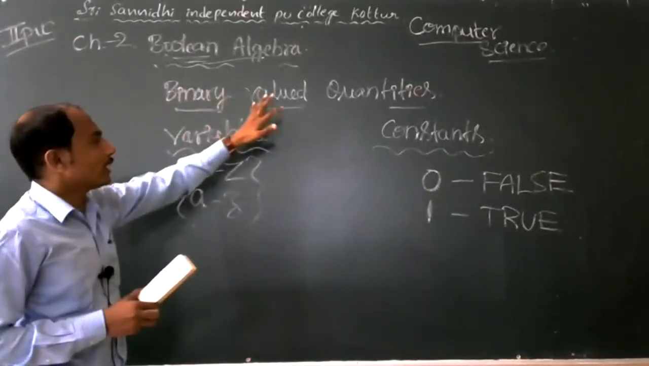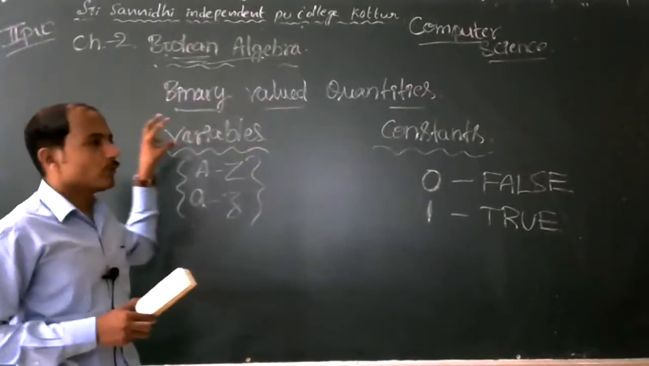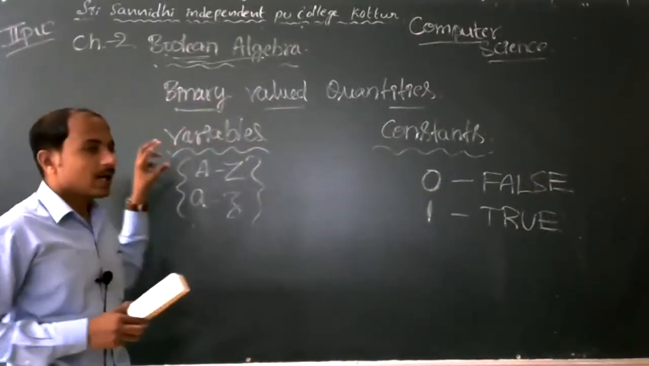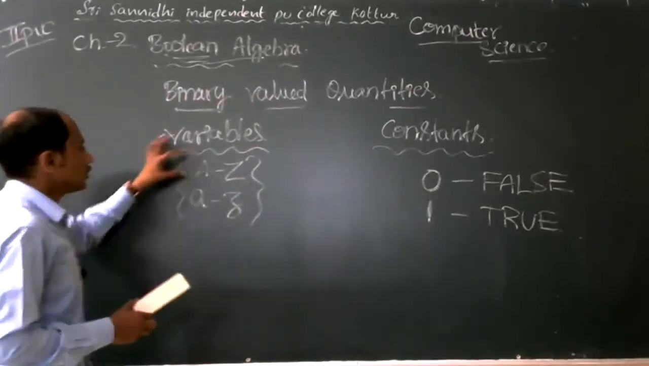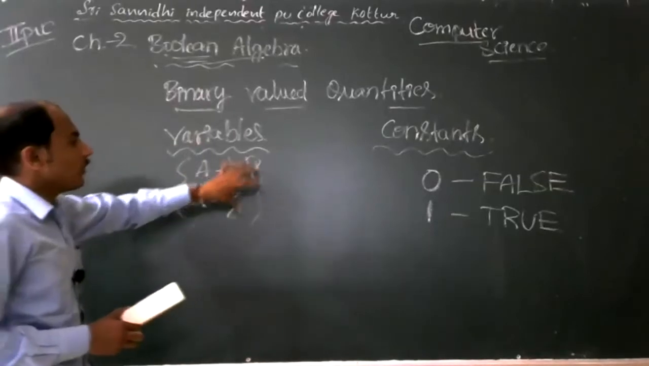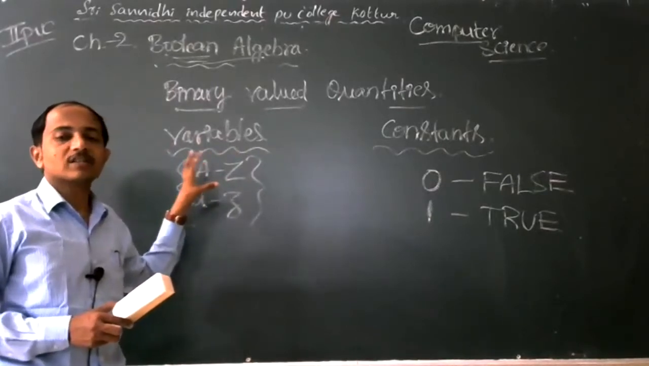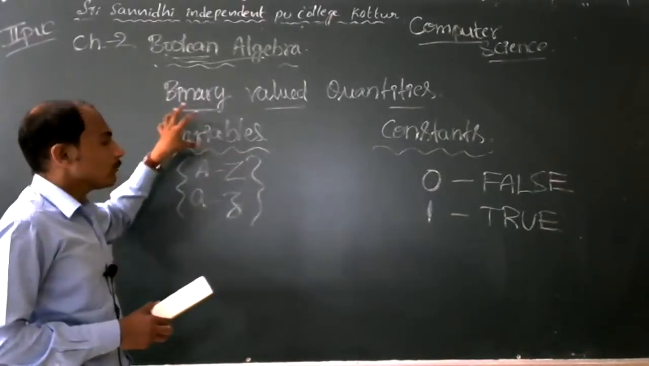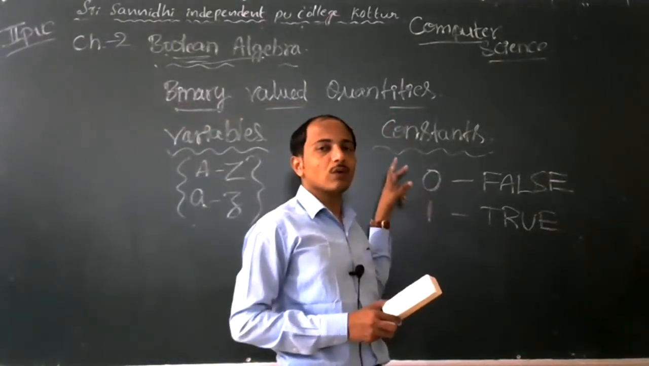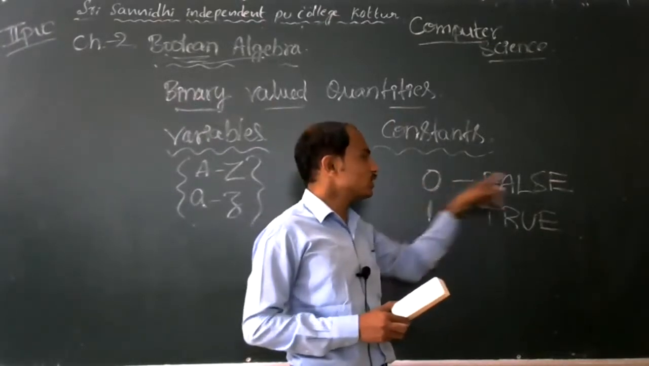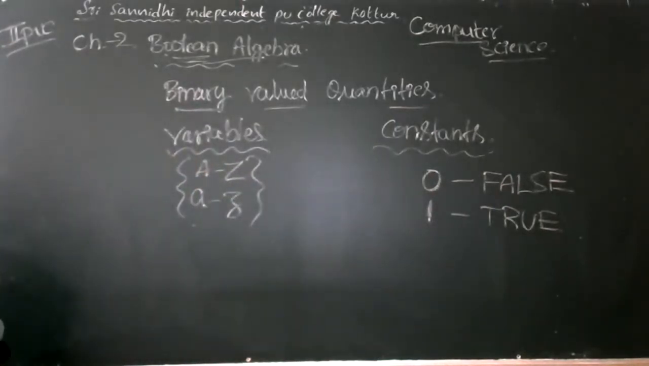So binary value quantities have variables and constants. Each binary variable can store two possible values, 0 or 1. Binary variables are alphabets, either small letters or capital letters, and constants are only two values, 0 and 1. 0 means false, 1 means true. So true signals and false signals are possible like this only.